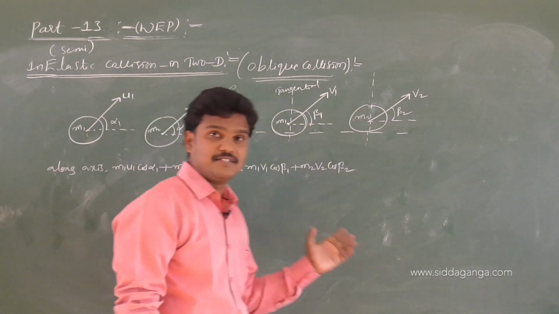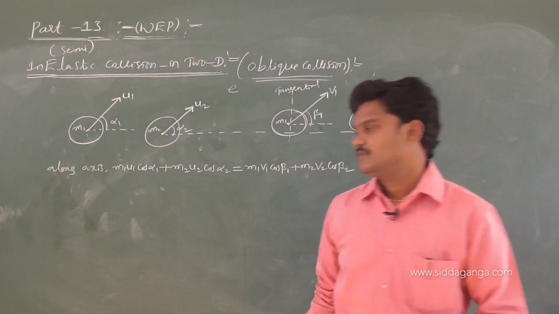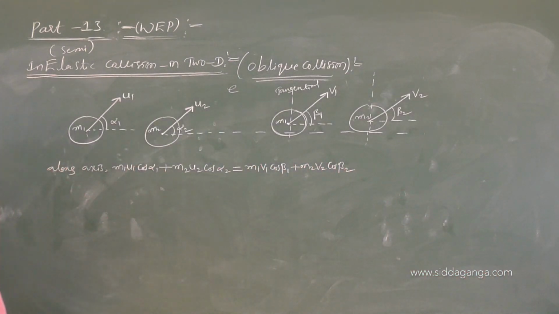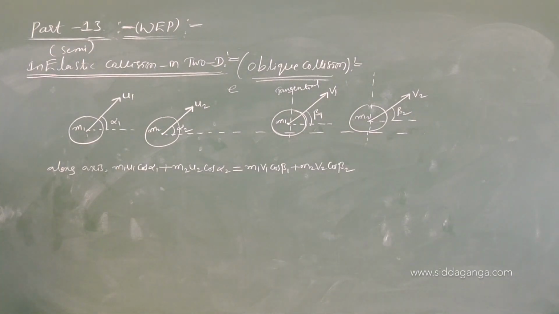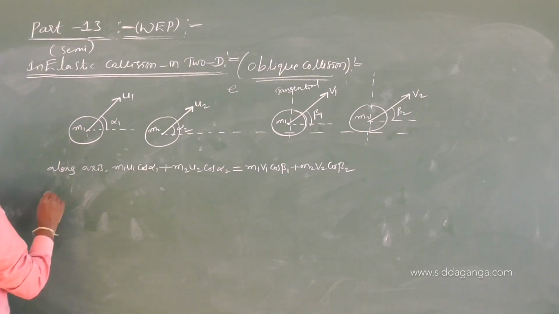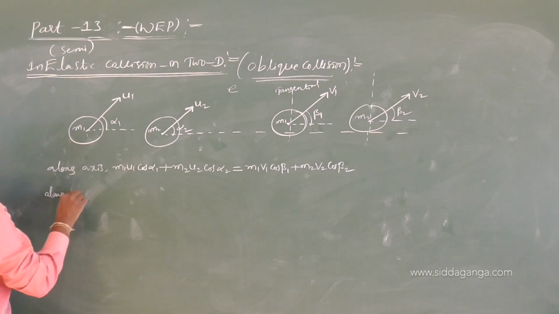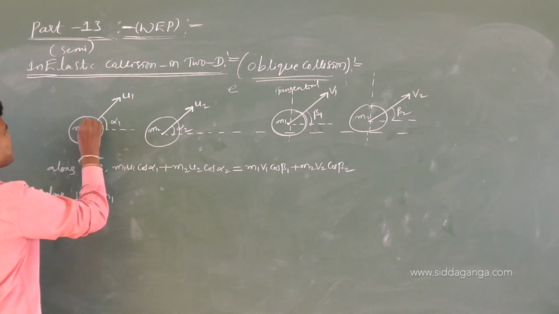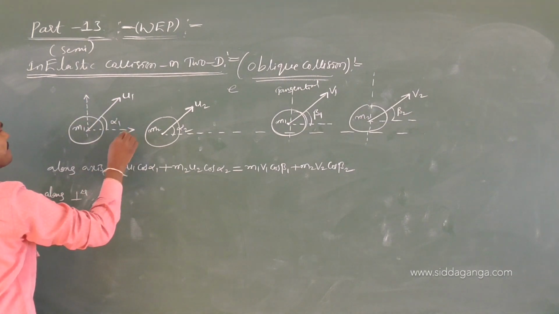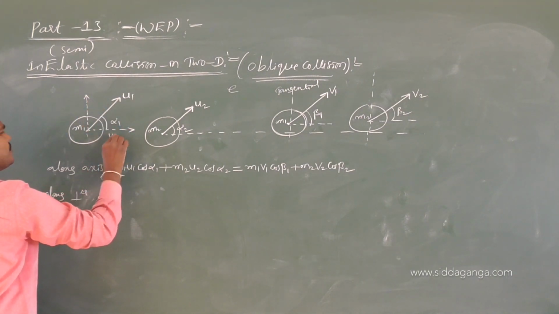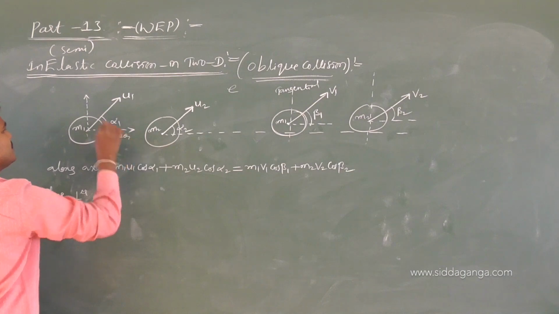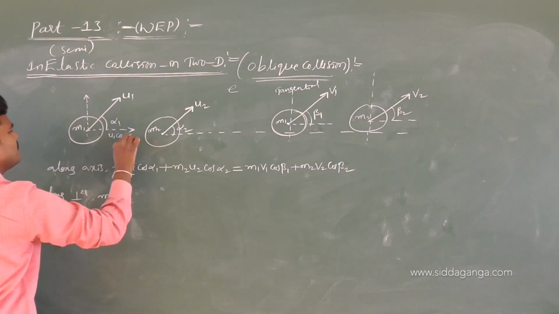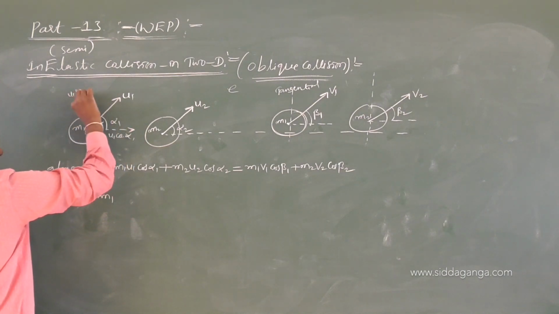Let us write along the y-axis, the sine component, along the tangential, along the perpendicular. So u1 sin alpha 1.